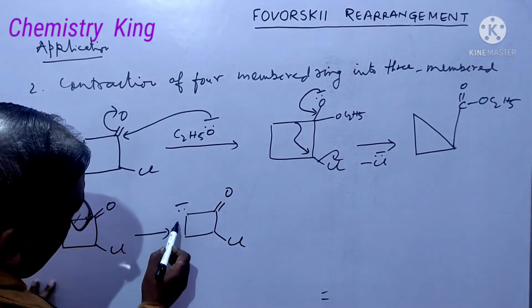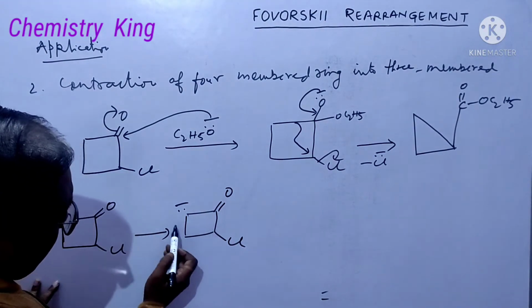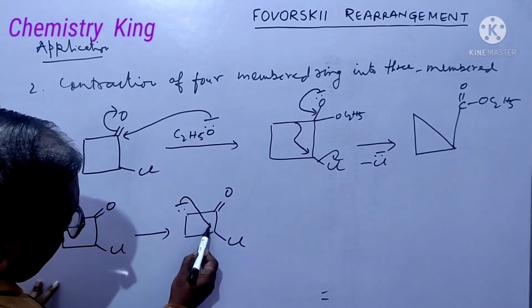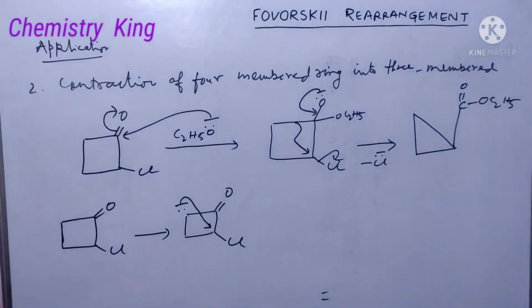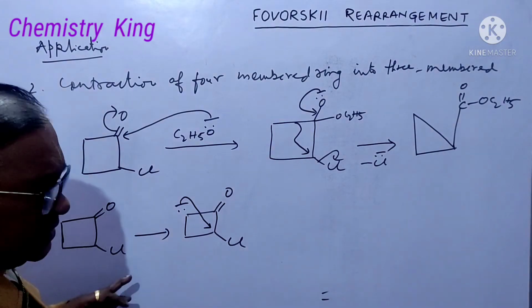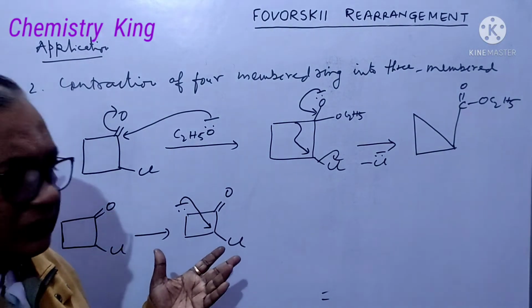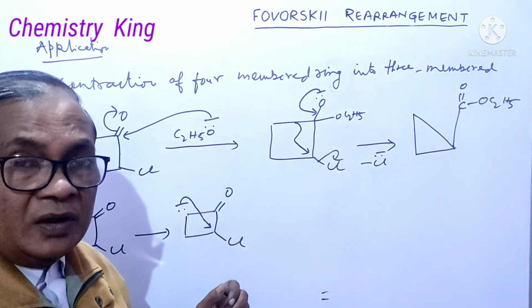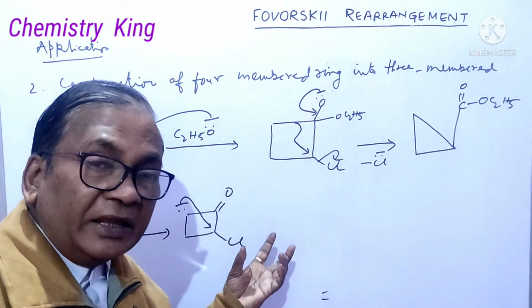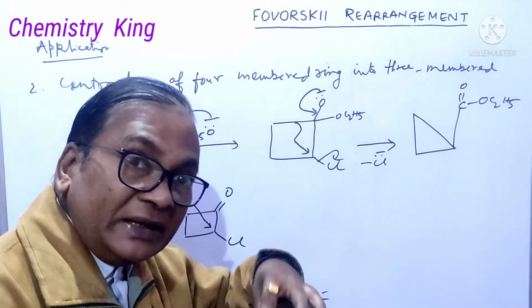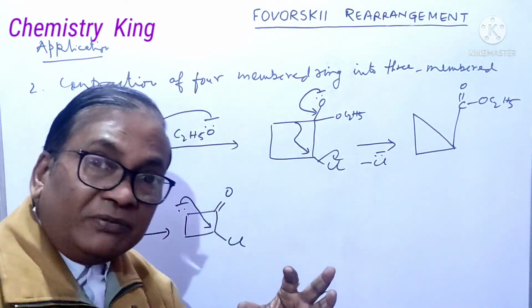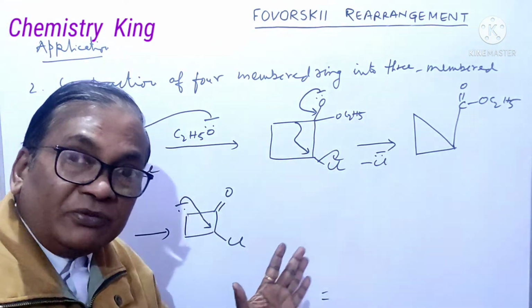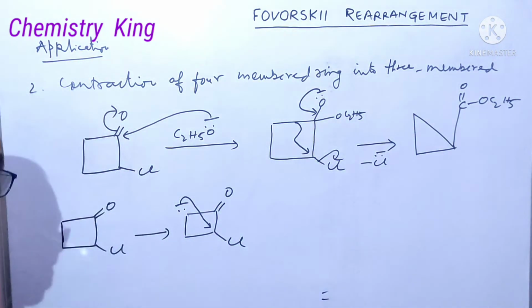Now if it is a sigma star, it would like to attack from here. Such a phenomenon is SN2. In SN2, attacking is from the remote side, from the back side. पीछे तरफ से धक्का मारता है SN2 में, attacking from back side, that is remote side. Okay.